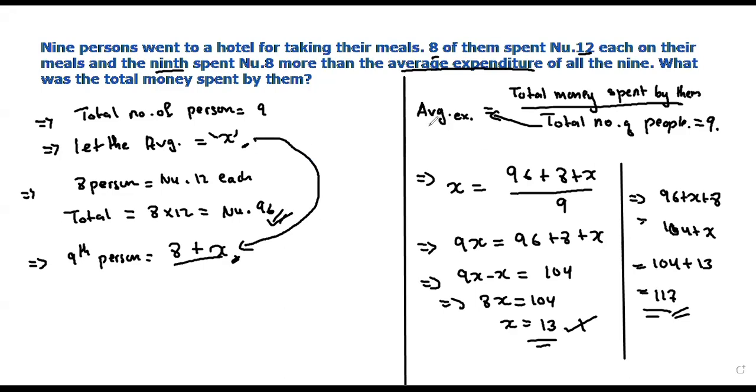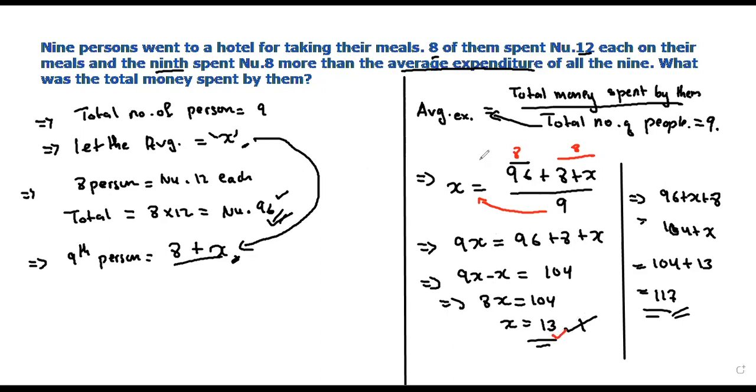So we get the average expenditure X equals the total money spent by them. The 8 people spent 96, and the last person has spent X plus 8, divided by the total number of people, which is 9. So you take this 9 to the other side, you will get 9x equals 96 plus 8 plus x. When you substitute and find the value of x, you get it as 13.